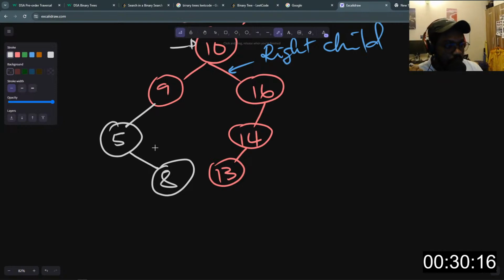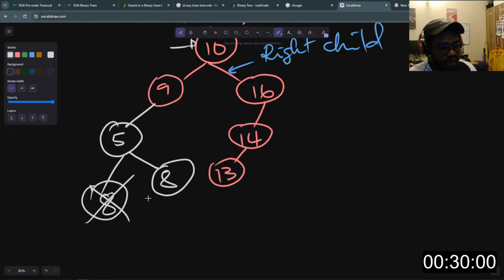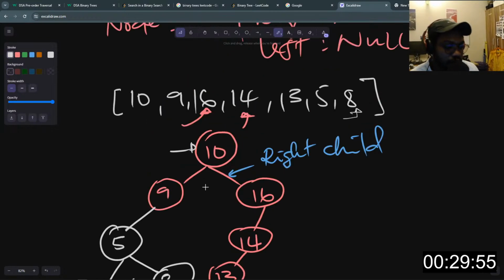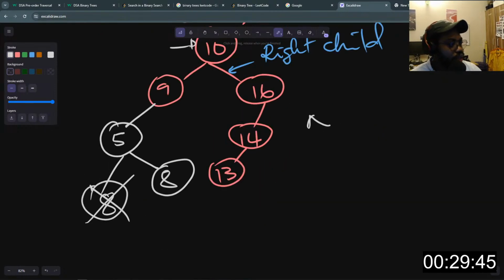And another thing to note is we can't have duplicate nodes in a tree, right? So it is impossible to insert two nodes that have the same value in the tree. This is not going to work. We don't do that in terms of trees. So we only insert distinct values in the tree. And by distinct values, I mean we create nodes from distinct values, and then we insert those nodes in the tree. Okay, so I'll put here: no duplicate nodes.